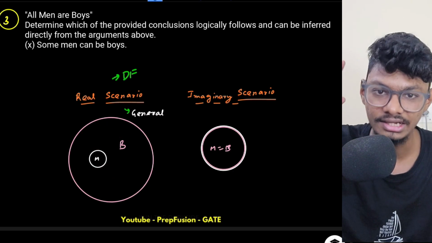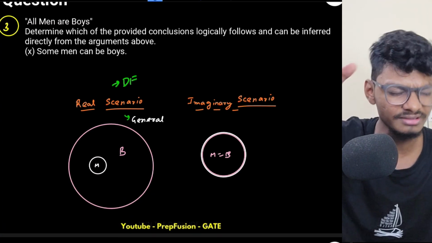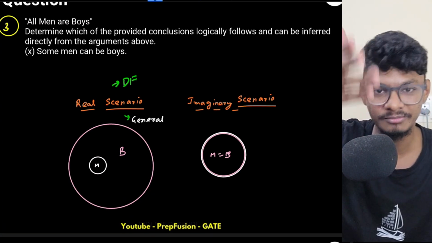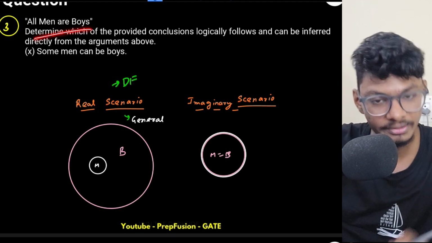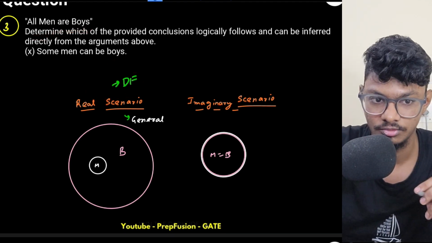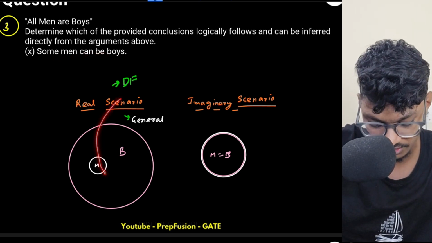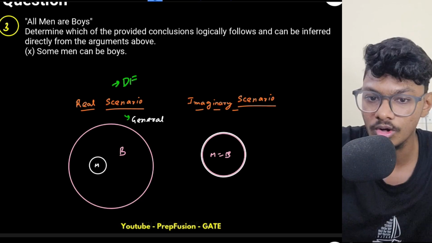But logically think, already person A has told you all men are boys, and person B is telling you some men can be boys. All men are already boys. So yes, this will be definitely false, because I already know that all men are boys, not some men are boys.